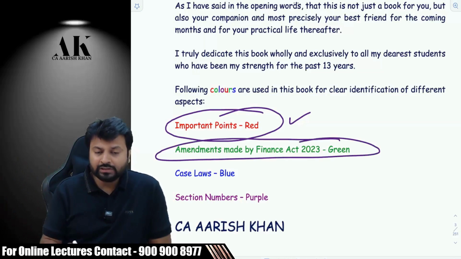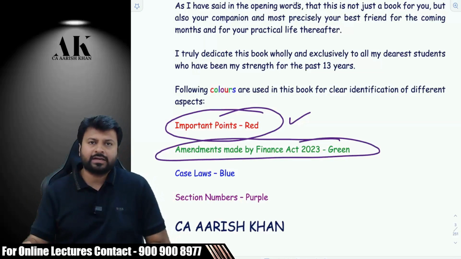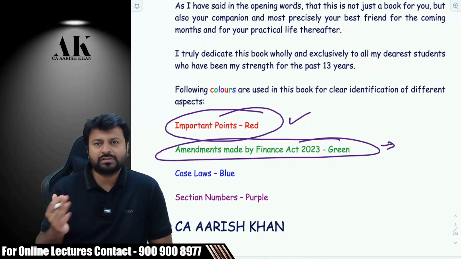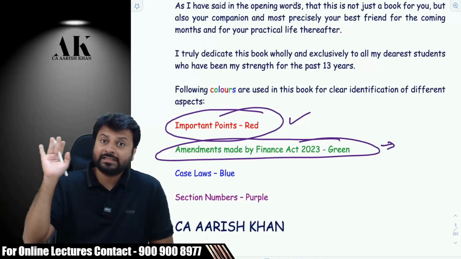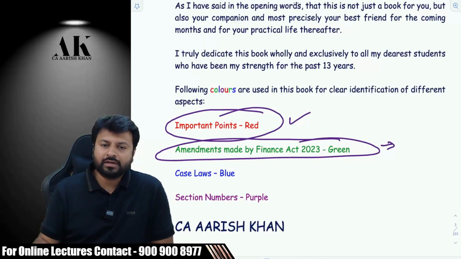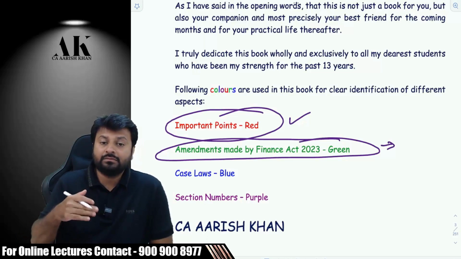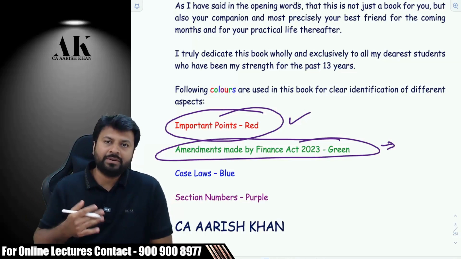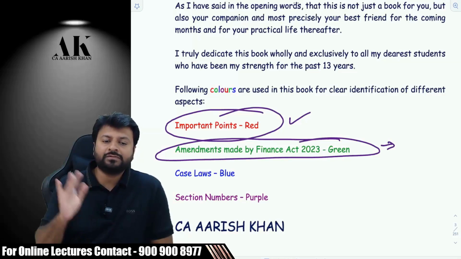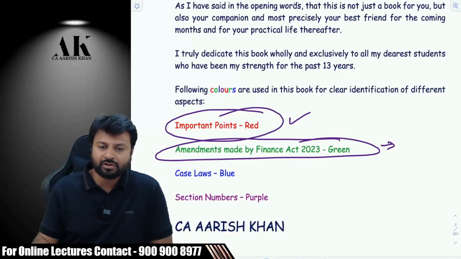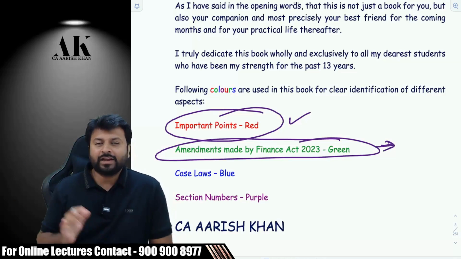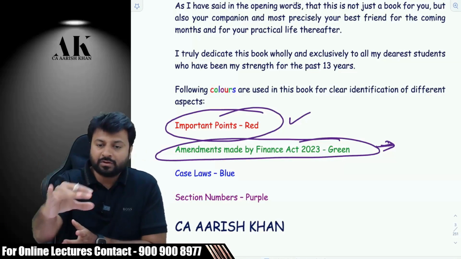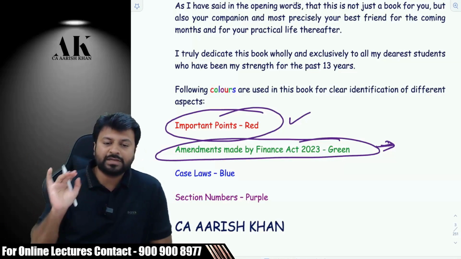Now, second, all the amendments made by the latest Finance Act 2023, you will get all of them in green color. Why in green color? Because all the amendments have to be seen separately. The reason is that the Institute generally has a tendency of asking more questions from the latest amendments. The Institute wants that, being a chartered accountant, being a CA Final student, you should be well versed with the latest developments in the income tax law. So for that, we cannot merge that with the existing provision. We have kept it separately. This is the existing provision, this is the amendment, so that you put special focus on that particular provision.